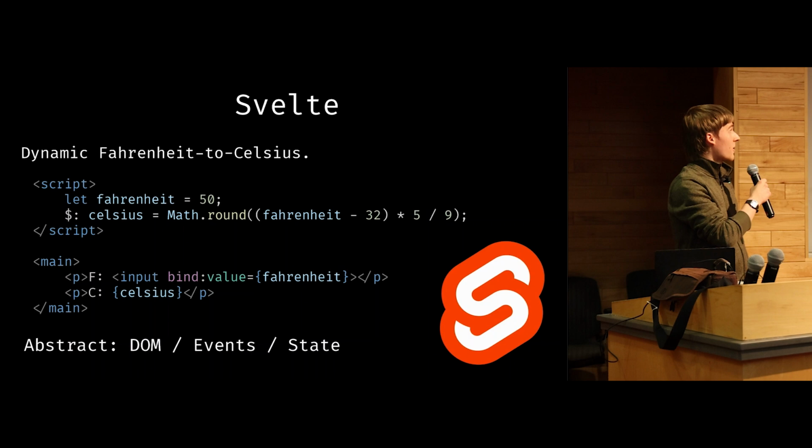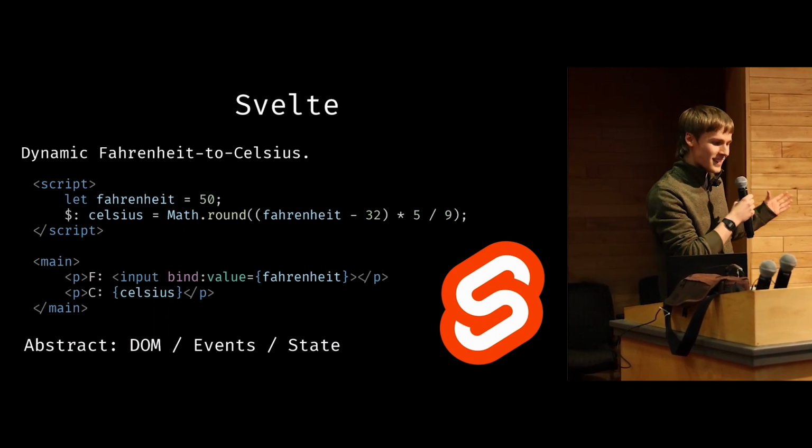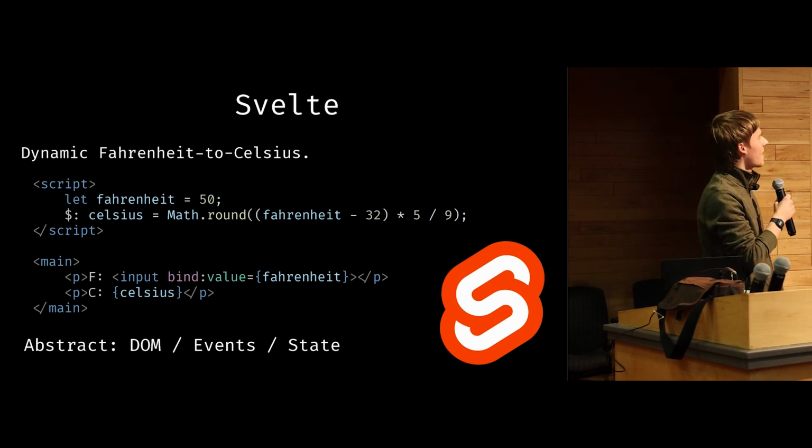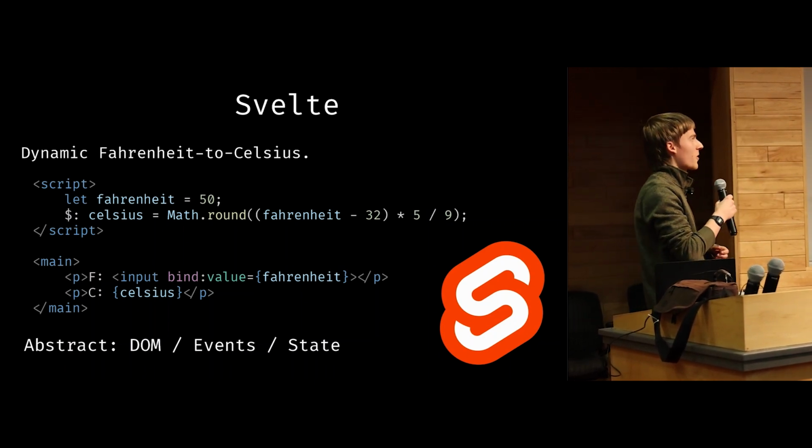Another example of this is Svelte. Gil gave a talk on Svelte a while back. Check out the video. But Svelte is a web framework, if you will. It's a tool you can use to write dynamic web pages. Here's some Svelte code that dynamically converts Fahrenheit to Celsius.